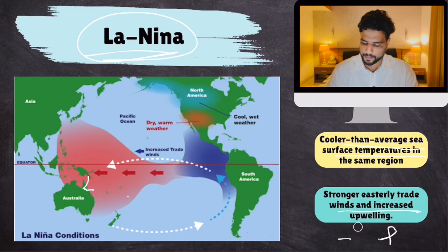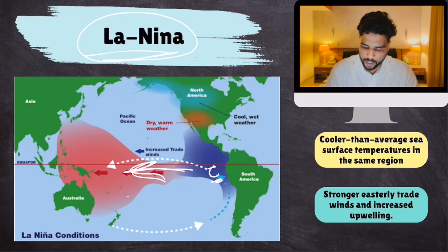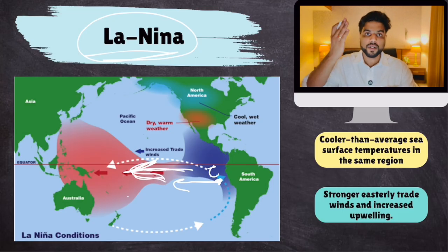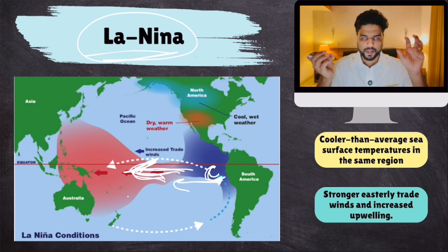This feedback loop says, let's talk about La Nina first. Cold water appears over here, which strengthens trade winds. Because trade winds are strong, they further push away water from South America to Australia. Downward, even colder water comes up, which further strengthens trade winds, which further allows colder water to come up. This goes on and on. So cold water strengthens trade winds, trade winds strengthen even colder waters. Yes, so there is a link between trade winds and upwelling, right?